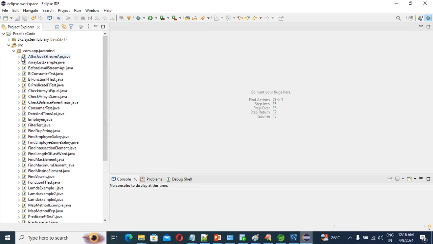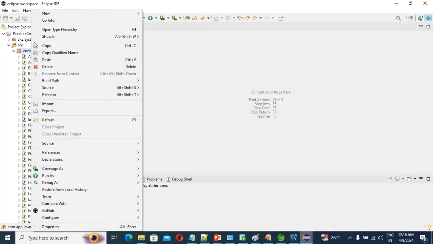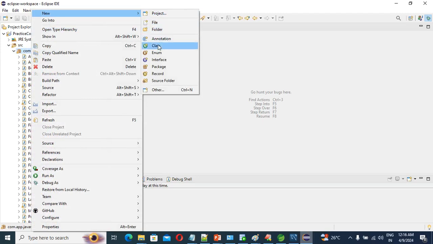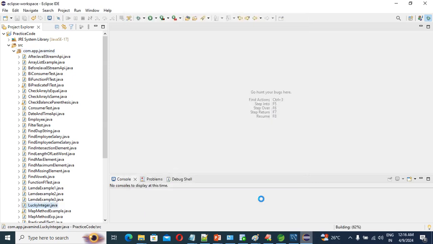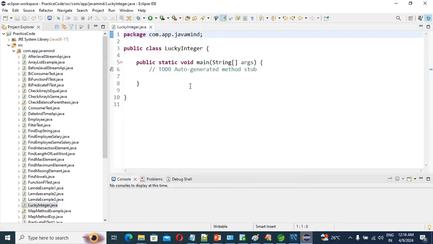Correct. So guys, I am creating one class, right? The class name, guys, suppose LuckyInteger. We should have one main method, right? Done. Guys, see, be concentrated. It's very simple.